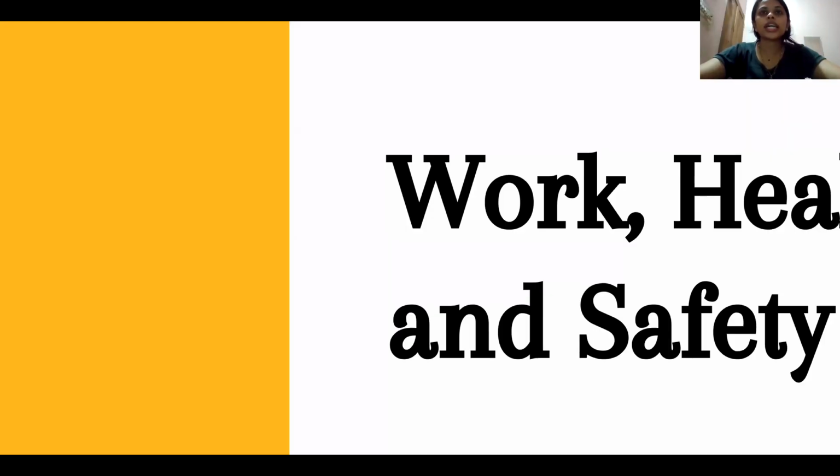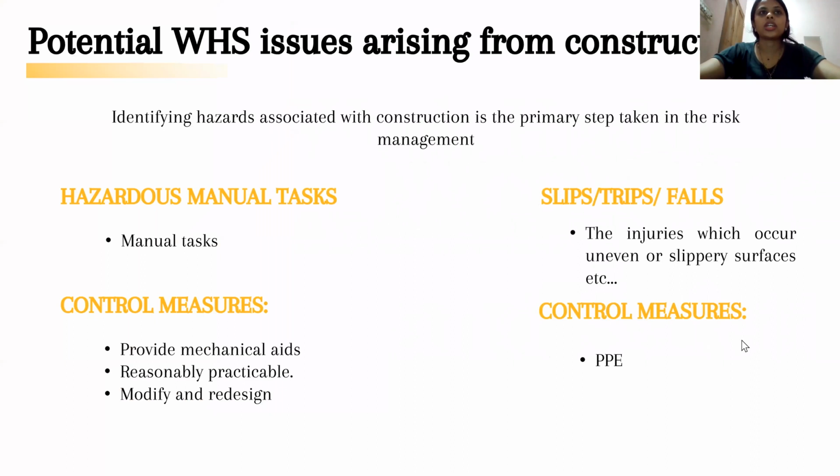Next are the work health and safety issues arising in construction. The first one is hazardous manual tasks. A manual task requires a person to lift, push, or pull, etc. Control measures are provided mechanically, and redesigning the work environment. Slips or trips are injuries which occur on slippery surfaces, etc. Control measures are wearing safety jackets, designing non-slippery floors, and PPE.